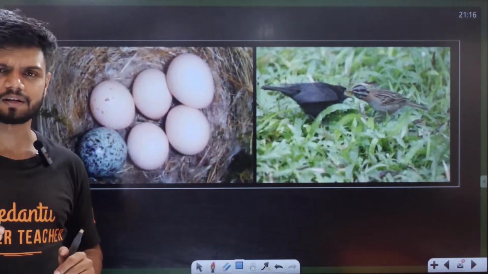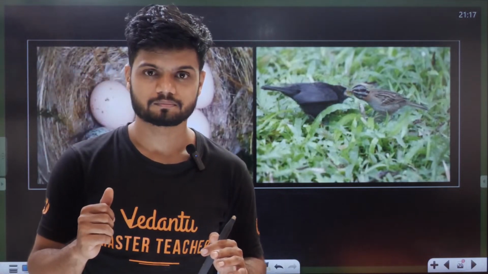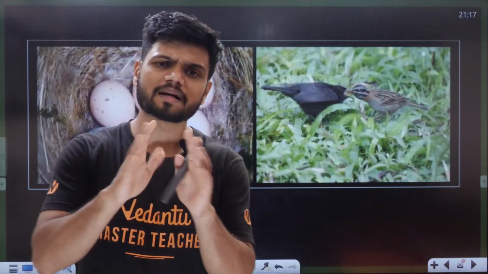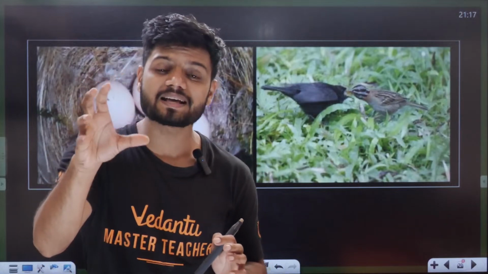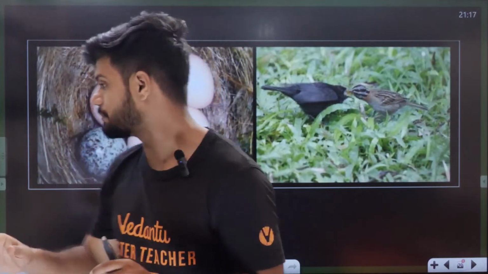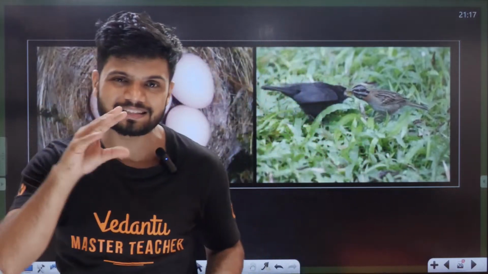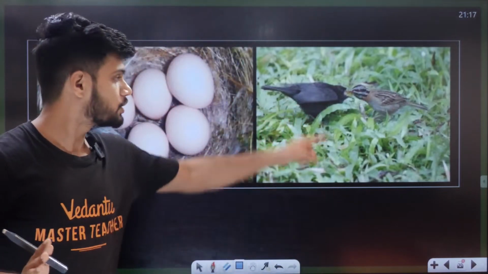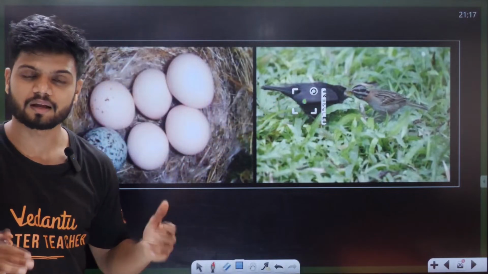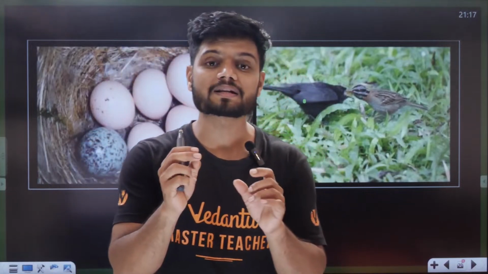So what happens in nature is the cuckoo bird, the koel, right? A koel will never make a nest. It will lay the eggs in the crow's nest. If, for example, this is the crow's nest, the koel will nicely go and lay the eggs and come off. And the crow doesn't even know what is happening. The crow will think this egg is my egg only. It will incubate nicely, and that's how brood parasitism works.